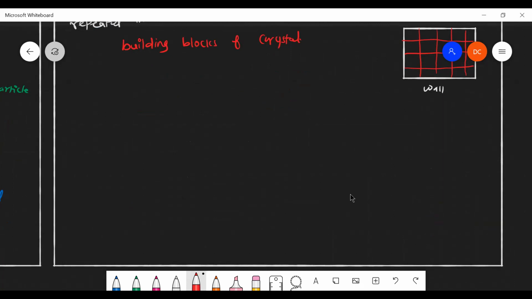So unit cell is the building block of a crystal, and it can be characterized by the dimensions. The unit cell is characterized by 6 parameters.